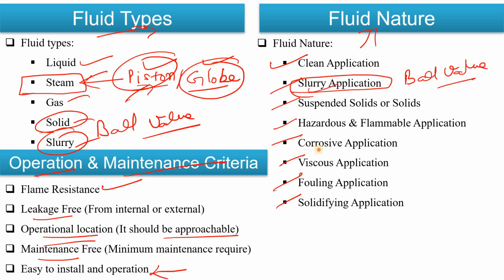Same for corrosive fluid, we could go with the diaphragm valve, but it depends on which type of line it is, whether it is your process fluid line, your off gas line, or your ETP line. That also we must consider. On the basis of that the final conclusion comes, right?